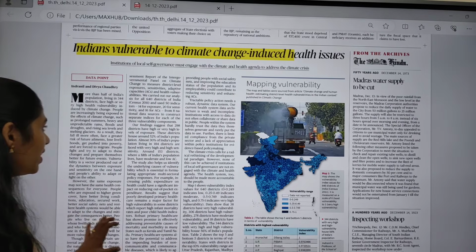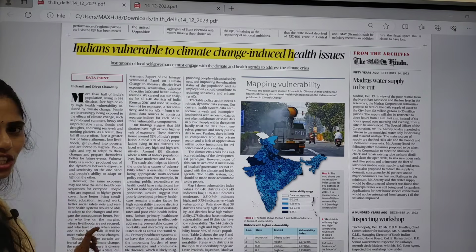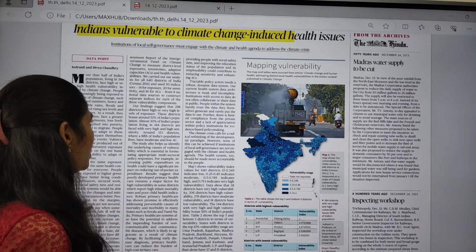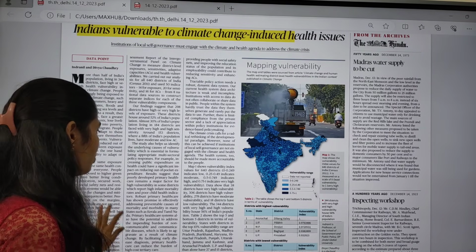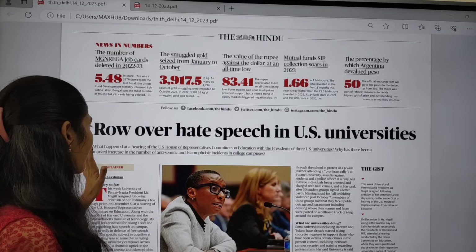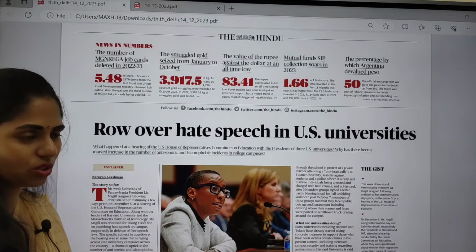So in the same way, whenever we are having this climate change, that is also going to have an impact on health as well. So here we are going to see this topic in great detail. And in the context, there is one article regarding the row over hate speech in US universities.